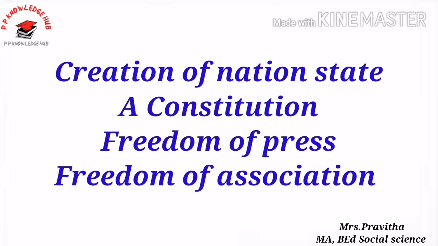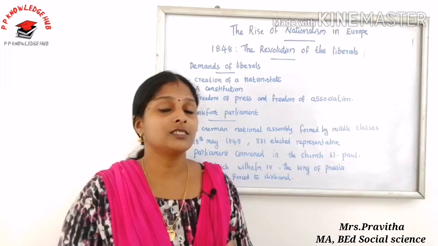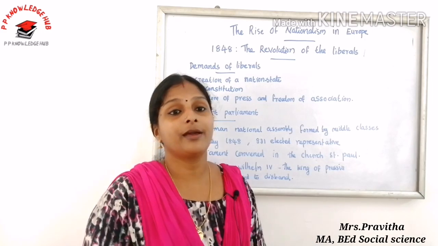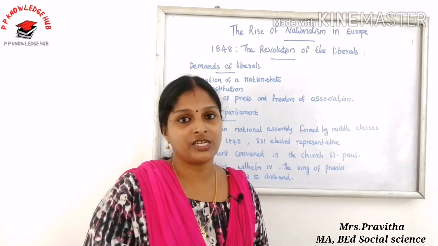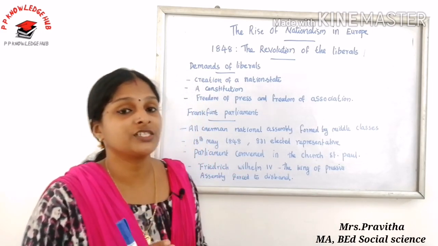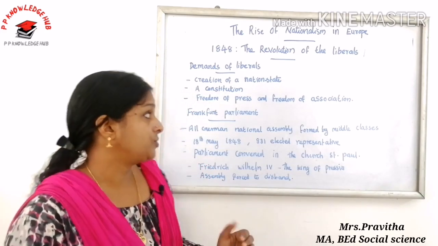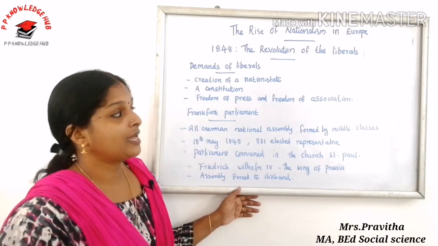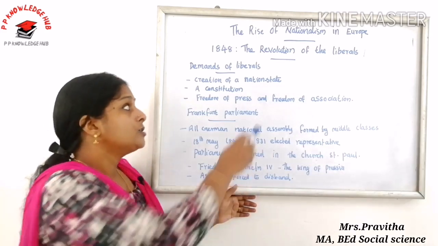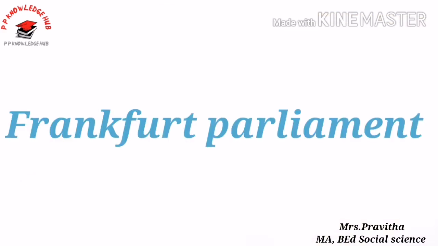I already told you that in 1848 the revolution was led by the educated middle class. So what were the main demands of this educated middle class or liberals? Their main demand was the creation of a nation state based on parliamentarian principle, a constitution, freedom of press and freedom of association. So these are the main demands of liberals.